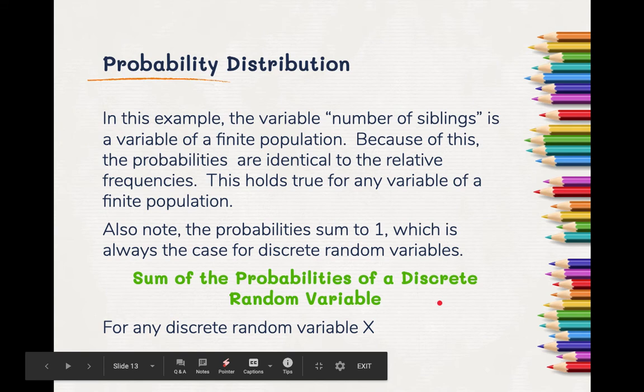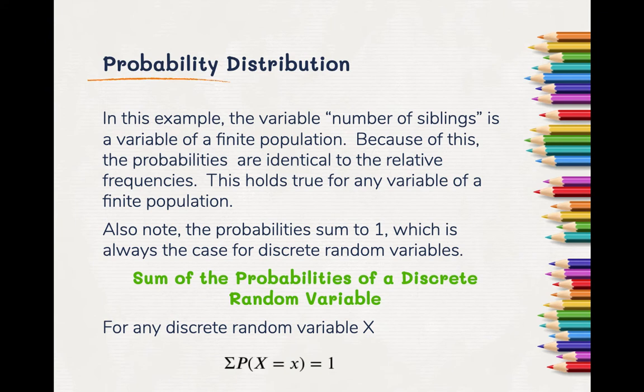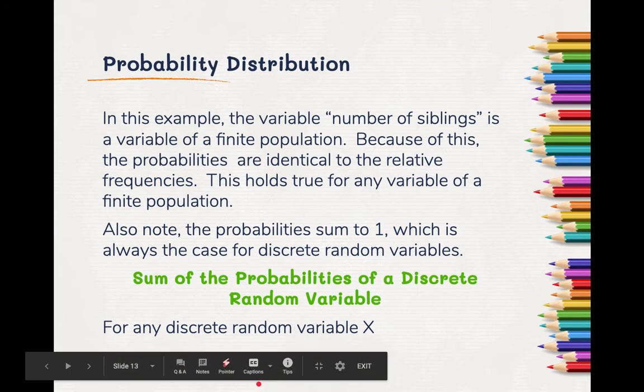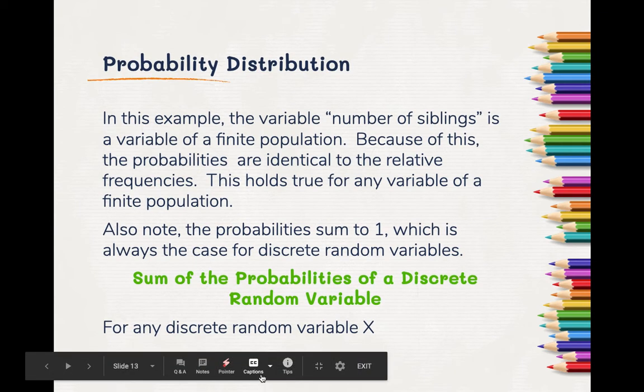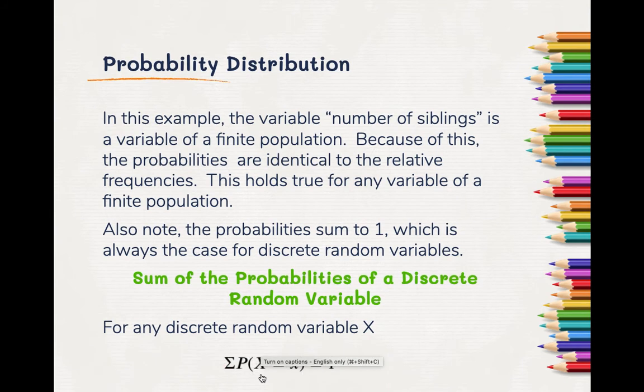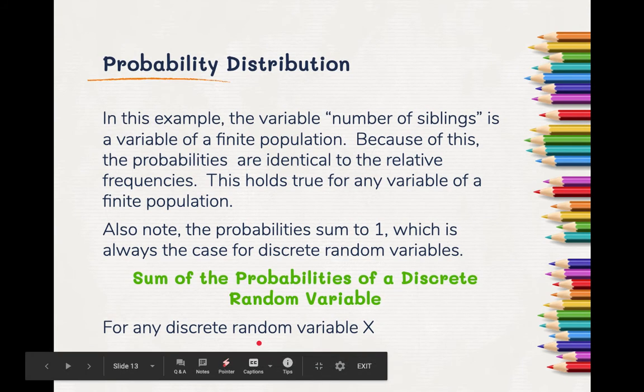Let's get my little bar to disappear again. So our official definition here: the sum of the probabilities of a discrete random variable. You notice we have the capital X. Every time I move the mouse, it does that. Sorry about this.